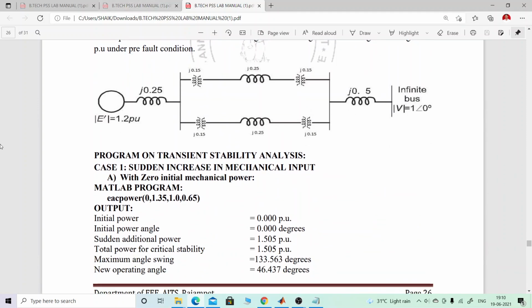So the concept is given here, the program on the values. What should happen there? There is a sudden increase in mechanical input with 0 initial mechanical power. Before going on, you should know about the commands you are going to use here.